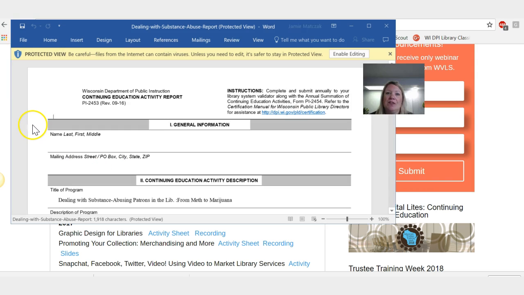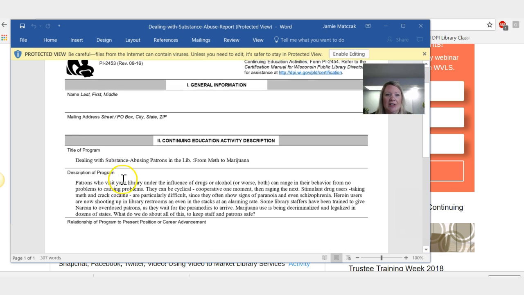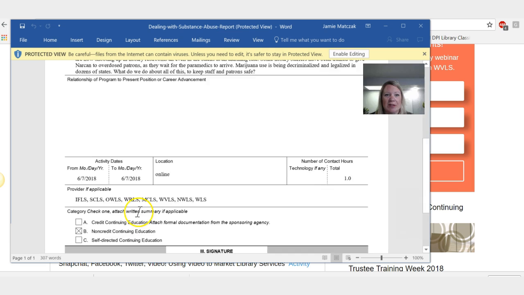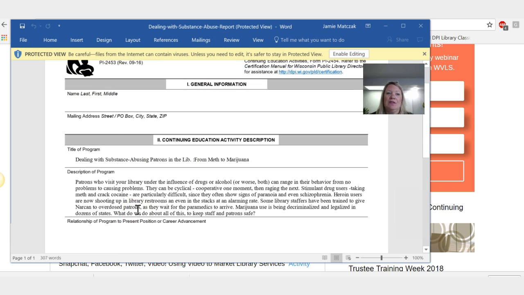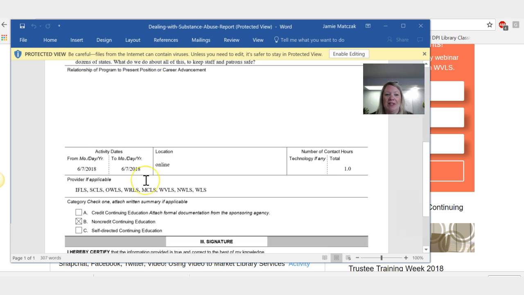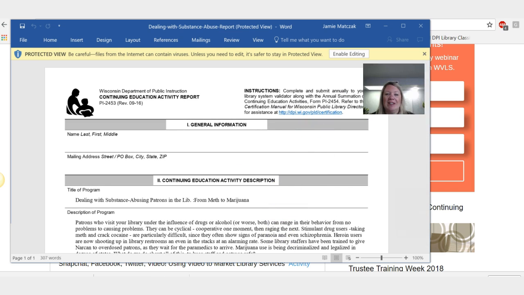And this is for those of you who have to get certified every 5 years, get your director certification every 5 years. So if I just expand this, you will see it already has the title, the description, the date, the location, if there's tech credits, the provider, and then we check credit B. So the only part you have to fill out is your name, your address, and the relationship of the program to your present position. And then you will sign and date it and give it to your system validator.